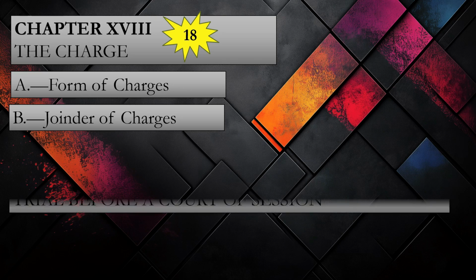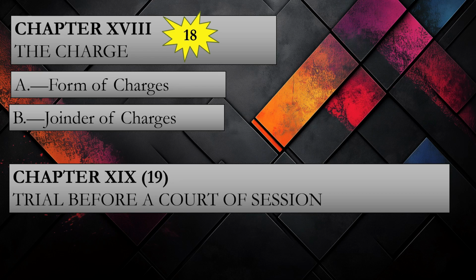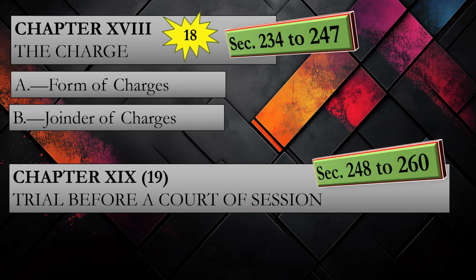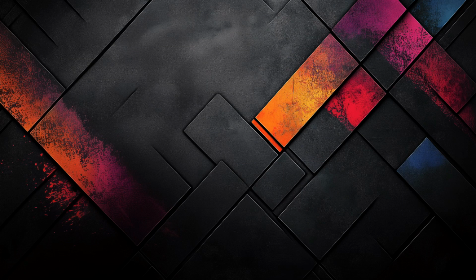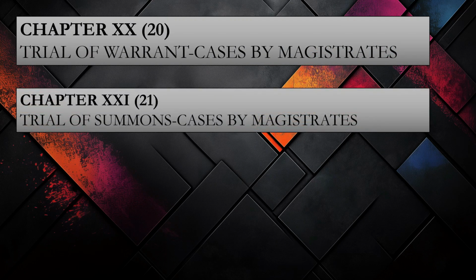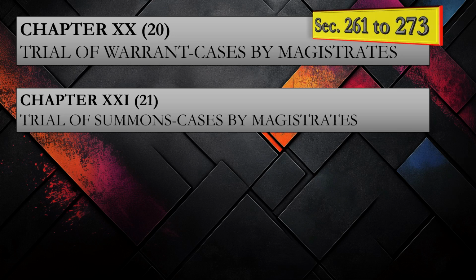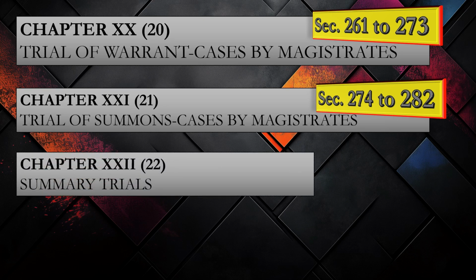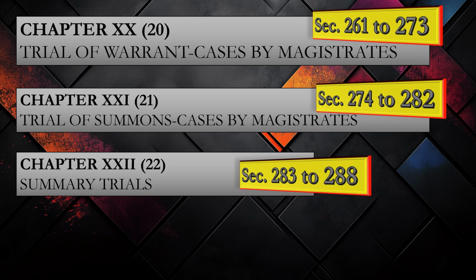So here we come with chapter number 19, trial before a court of session. Chapter 18 is given under section 234 to 247, and chapter 19 under section 248 to section 260. Next, as the trials are of two kinds, first chapter 20, trial of warrant cases, and chapter 21, trial of summons cases. Trial of warrant cases by magistrate is under section 261 to 273, and trial of summons cases by magistrate under section 274 to 282. And there are trials for petty crimes, which are small crimes, which are covered under chapter 22, summary trials, section 283 to 288.